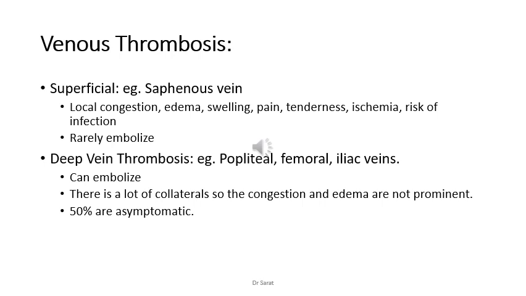Whereas deep vein thrombosis has more chances of embolizing, ultimately resulting in a pulmonary embolism. It's seen more in popliteal, femoral, and iliac veins. A lot of collaterals are formed since these are major vessels, so the congestion and edema are not prominent. These collaterals can maintain the drainage, and 50% are asymptomatic.